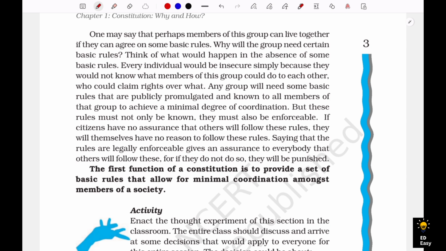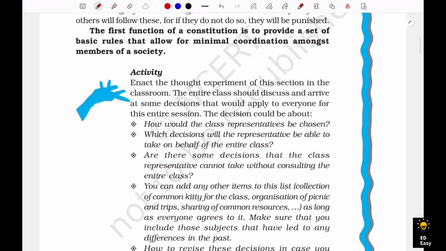Yes, so what does this line say? There must be a rule book which everyone in the society should follow, and what happens if they don't follow it? They are going to get punished. Now let's see the second function of a constitution.